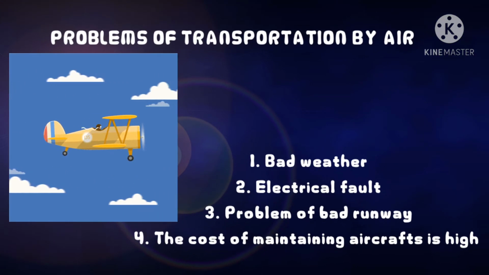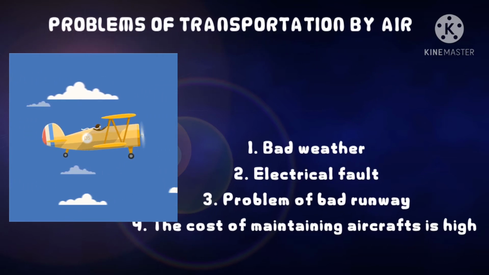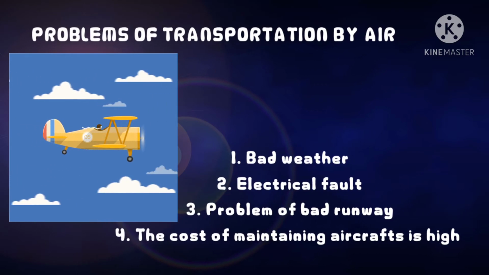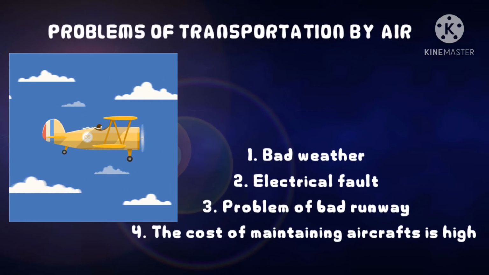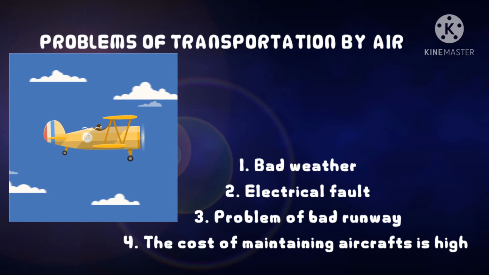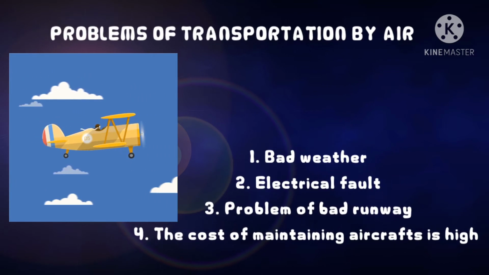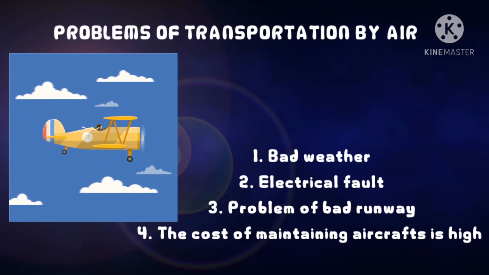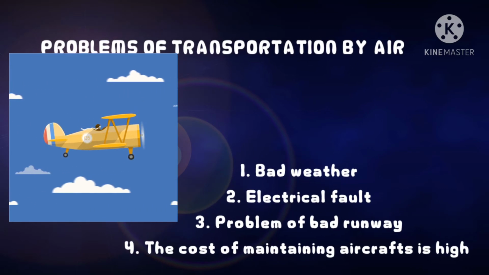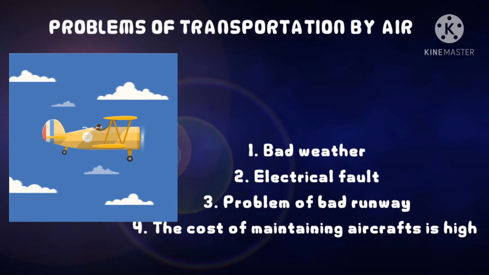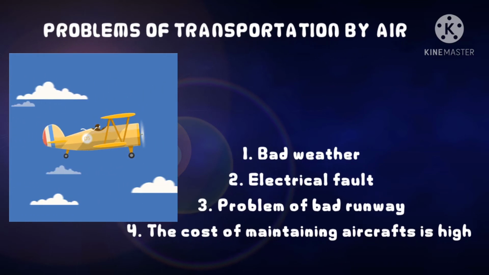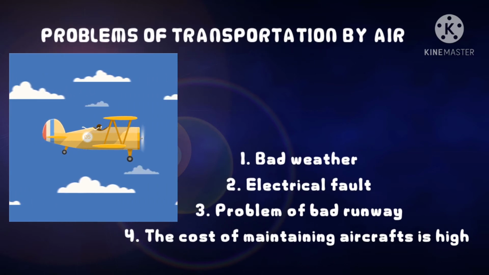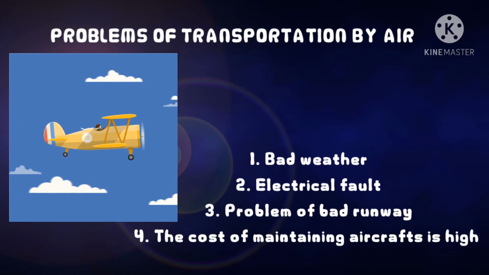Now, why don't we also see the problems of transportation by air? Number 1 is bad weather. Thunderstorms, harmattan or heavy rain may cause flight delays or plane crashes. Number 2 is mechanical faults. Mechanical faults in an aircraft may cause it to crash. Number 3, the problem of a bad runway.